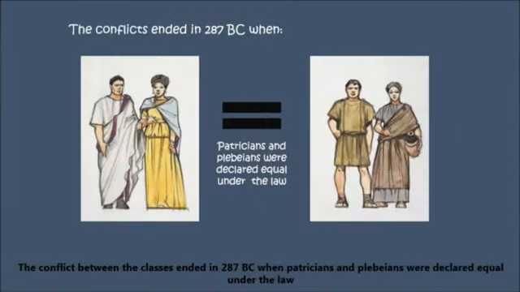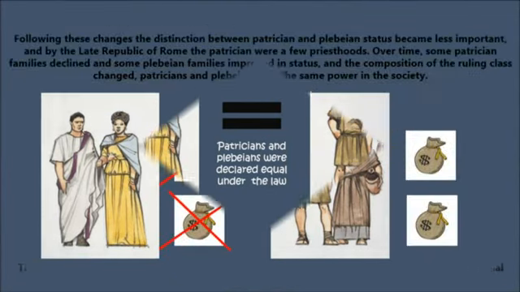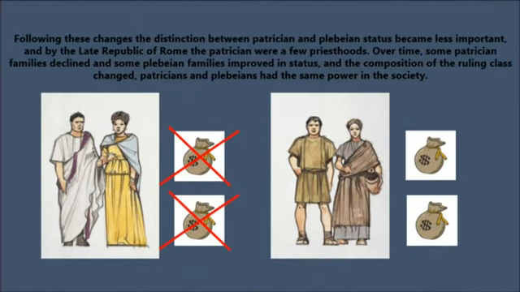The conflict between the classes ended in 287 before Christ, when patricians and plebeians were declared equal under the law. Following these changes, the distinction between patrician and plebeian status became less important, and by the late Republic of Rome, the patricians were a few priesthoods. Over time, some patrician families declined, and some plebeian families improved in status, and the composition of the ruling class changed. Patricians and plebeians had the same power in society.